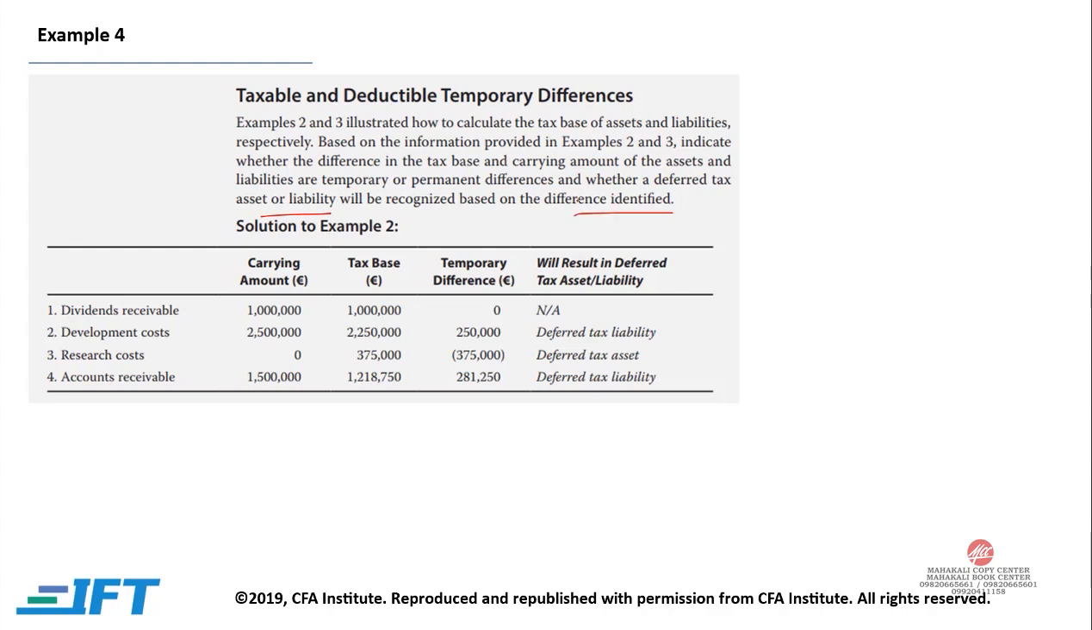Now a deferred tax liability or deferred tax asset is generated when the difference is temporary. In the case of assets, if your carrying amount is more than your tax base, a deferred tax liability is generated. So dividend received, there is no temporary difference, so neither a deferred tax asset nor a deferred tax liability would be generated.